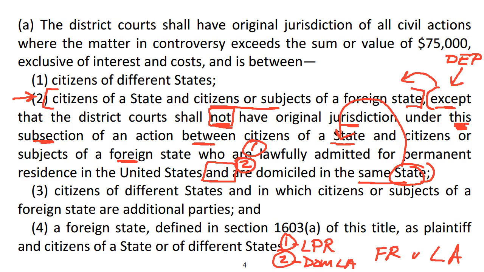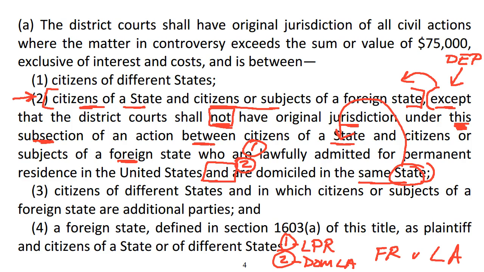Accordingly, even though the first clause would permit alienage jurisdiction, the caveat is triggered and it divests the jurisdiction that would otherwise exist.